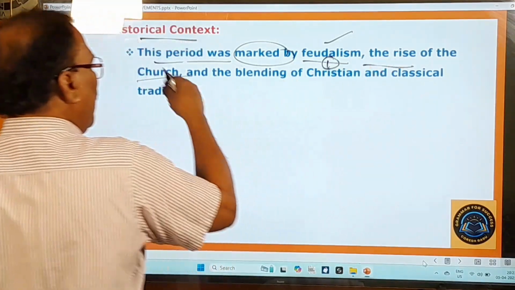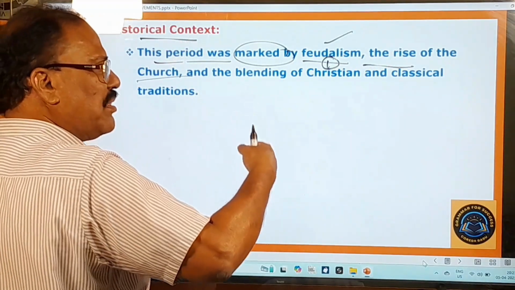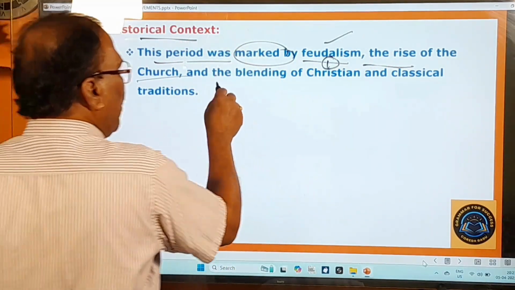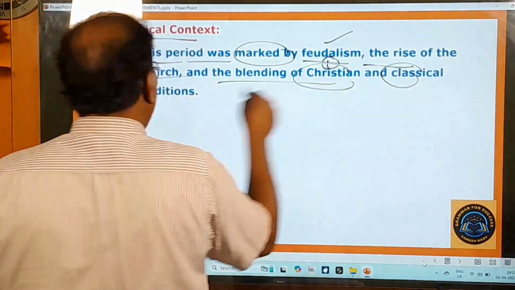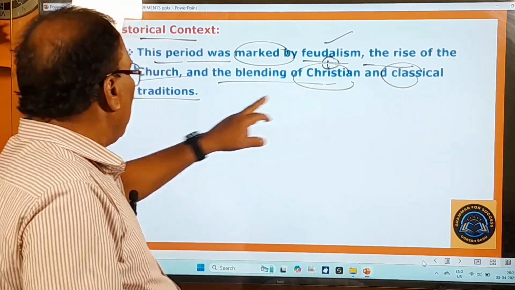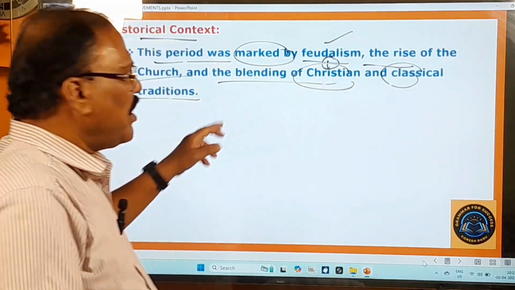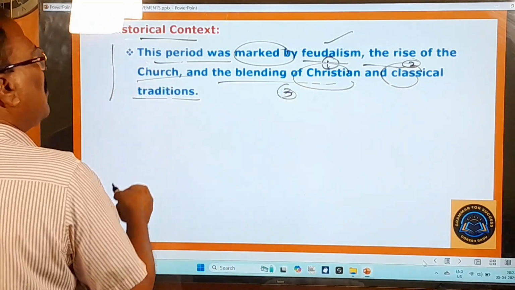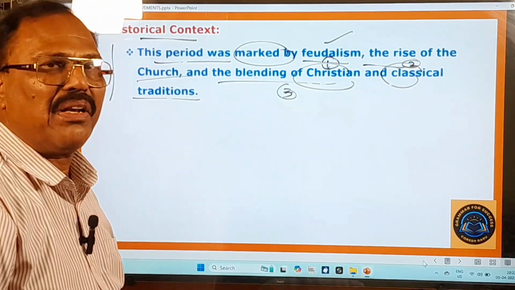During this period only, the church activities have taken their birth, and there was the blending of Christian and classical traditions. So during this period, the Christian traditions and the classical traditions were blended. This is the historical background of this medieval movement.